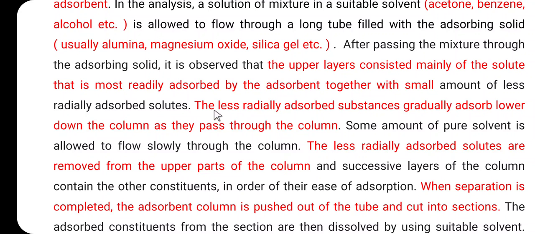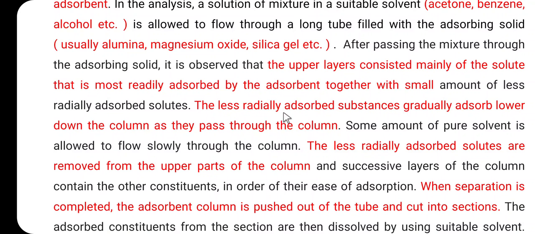So, here in the upper portion of the column, the substance which is easily adsorbed adsorbs first, and at the lower part of the column, the substance which is not easily adsorbed is adsorbed at the bottom of the column.